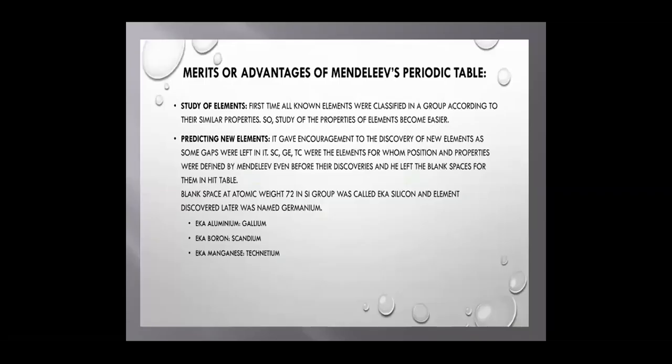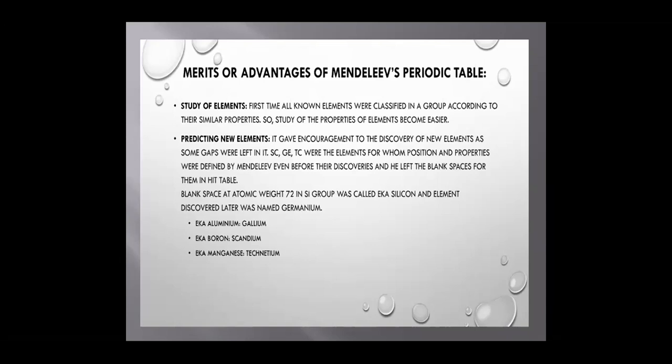The merits or advantages of Mendeleev's periodic table: it helps in the study of elements. For the first time, all the known elements were classified in groups according to their similar properties, so the study of the properties of elements became very easy. It also helps in the prediction of new elements.